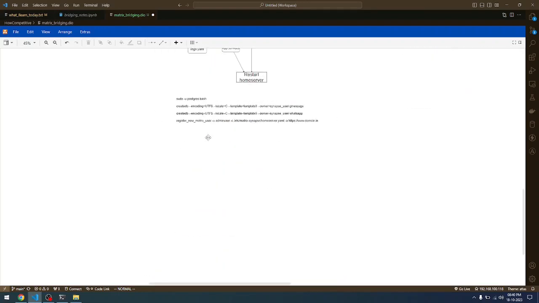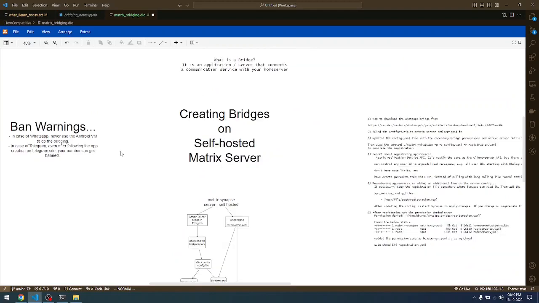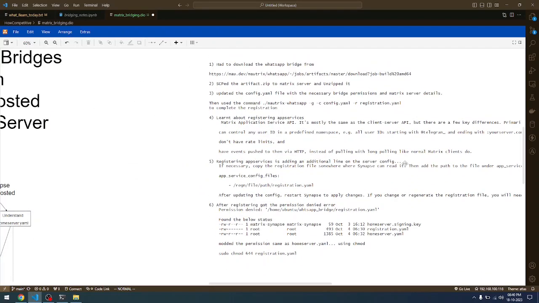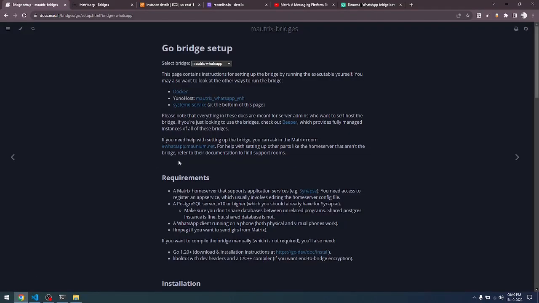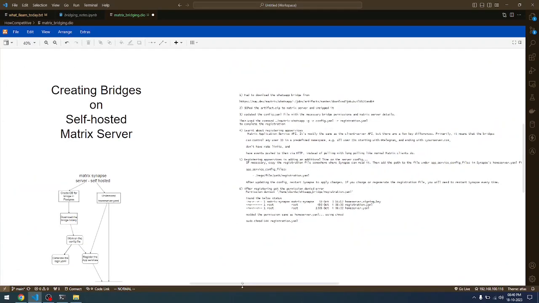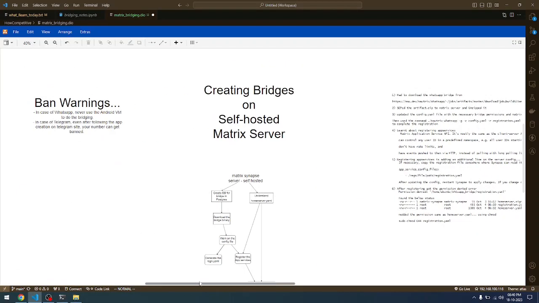The process that you saw here, I will also be sharing over the YouTube description. You can refer to that also. The same process that you saw on this particular website, you see it here. I have modified it a bit so that additional information is shared in this particular series. I'll be sharing that also with you guys. So I believe that you guys got a good understanding of how the bridges work.